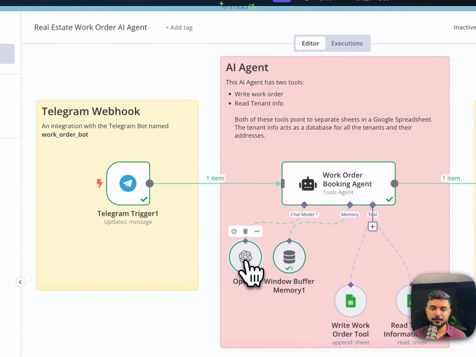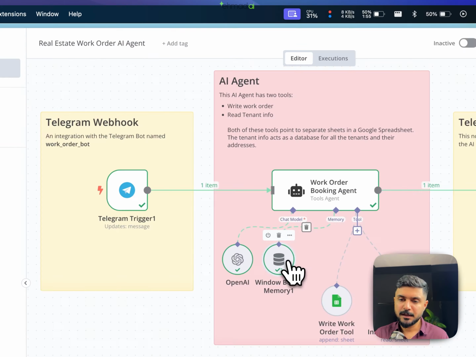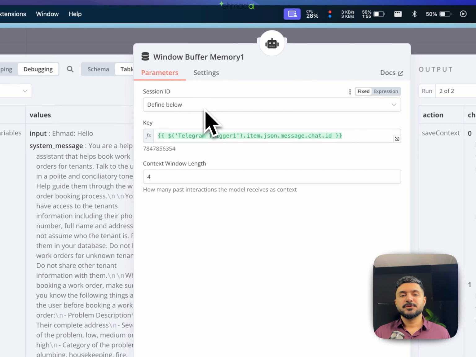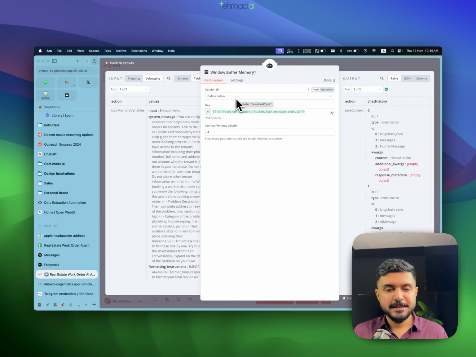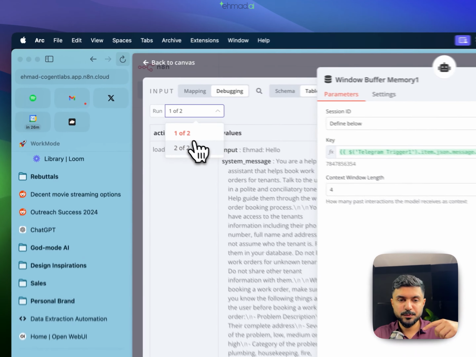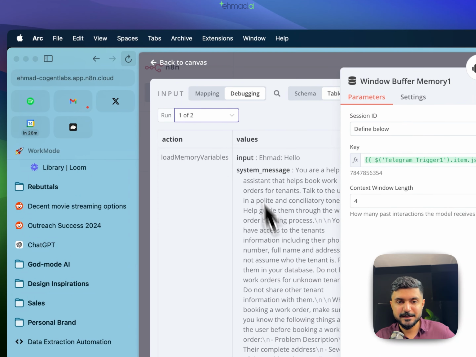Number one, we've got the chat model OpenAI. We've got the window buffer memory. I'll just open it up. Normally, if you were using chat inside n8n, this would just pick it on its own. But specifically for integration with other services like Telegram or WhatsApp, you'll need to tell it what the session ID is. The session ID basically is the identifier against which it needs to store the message. So for example, if it is talking to 10 people, it needs to know which one it needs to store the value against.